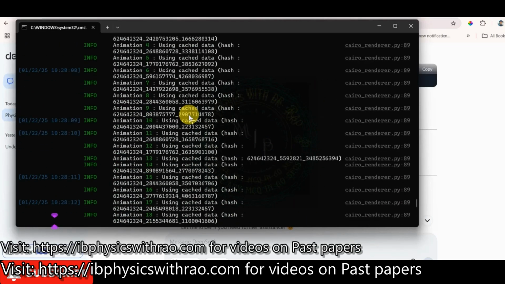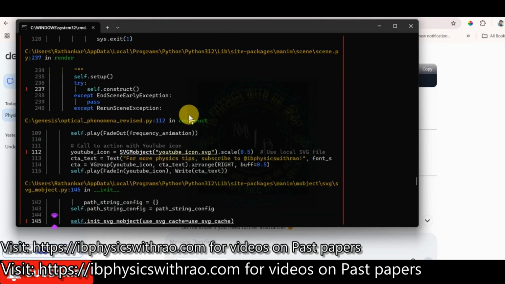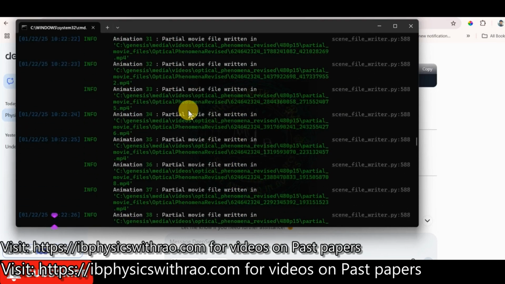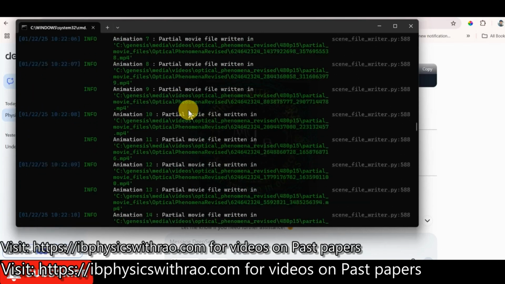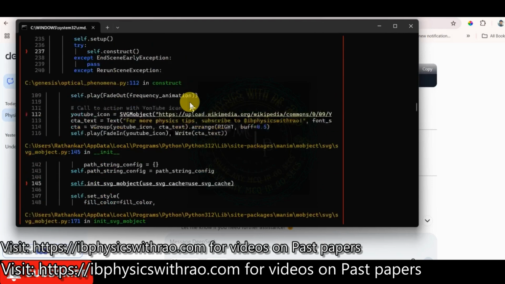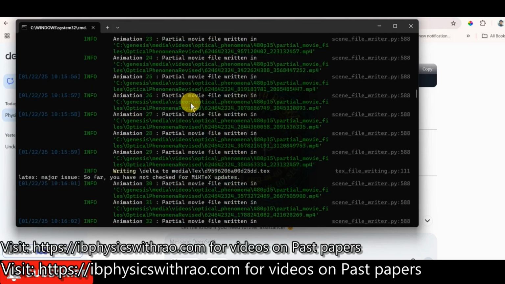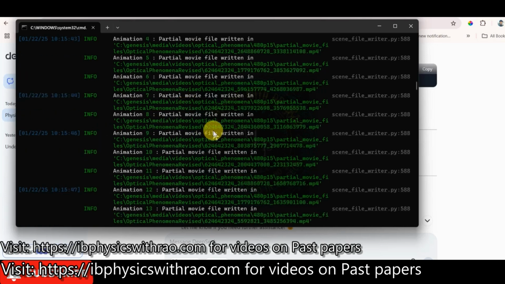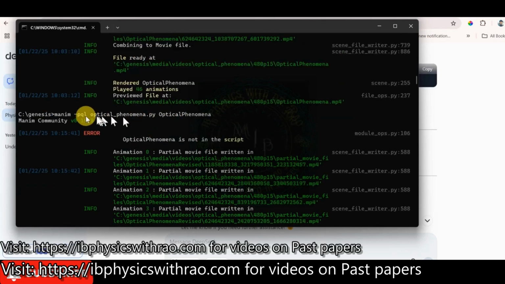This is the place where I ran the code in a command window. There are some errors. This is the result of several iterations that I went through. I'm showing this whole thing. Now let me go back, somewhere over here, a little bit further back. These are separate partial files that I had created. Some of the dependencies we did not have, so it showed an error, and finally it created the script over here.